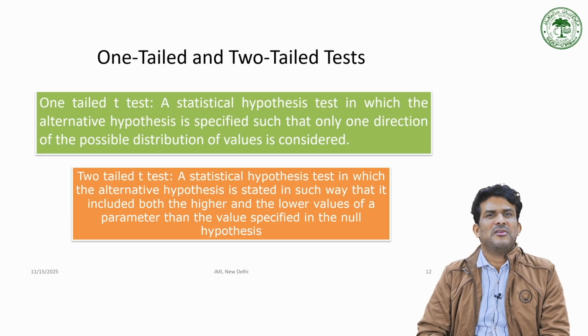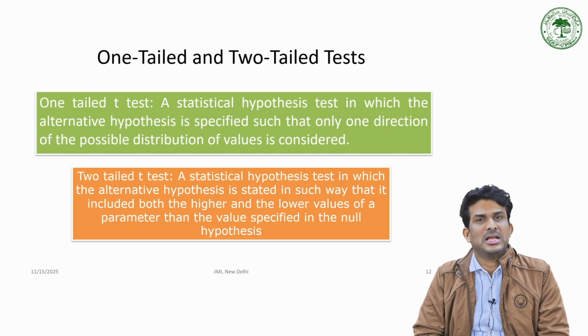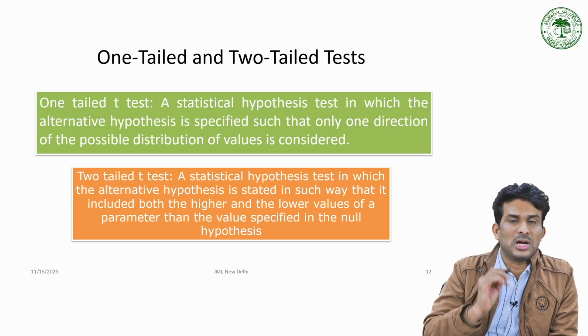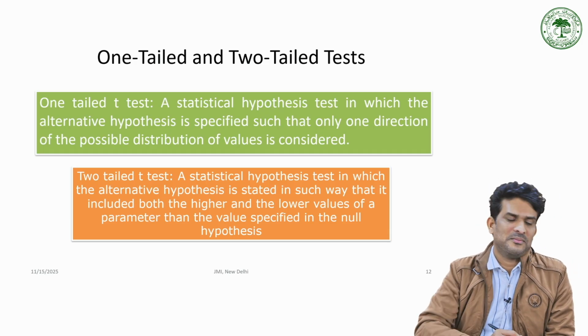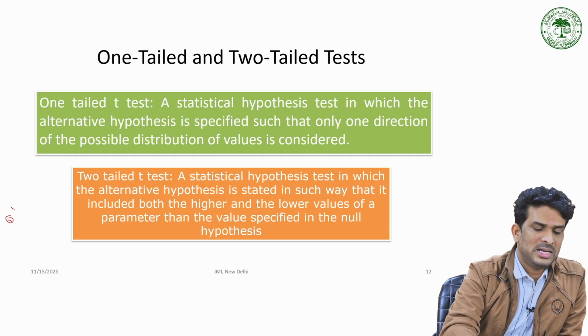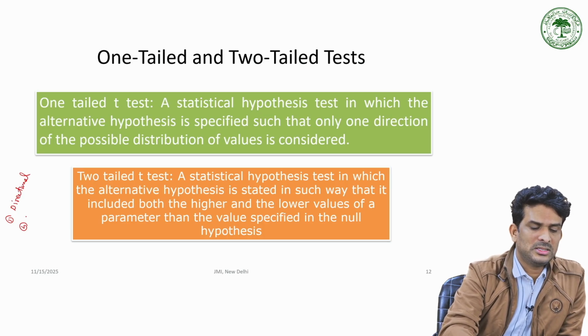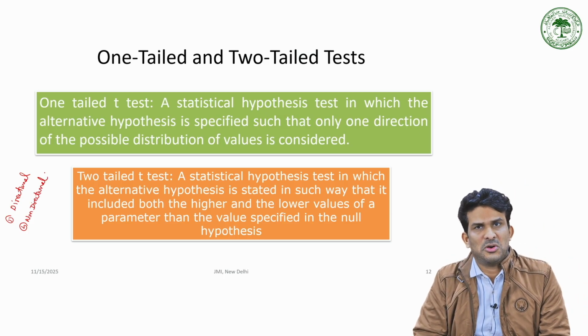In general, when we talk about the one-tailed and two-tailed test, there are two concerns for you. Two types of hypothesis we have. One is directional hypothesis. The other is non-directional hypothesis. Do you remember the difference between directional and non-directional?